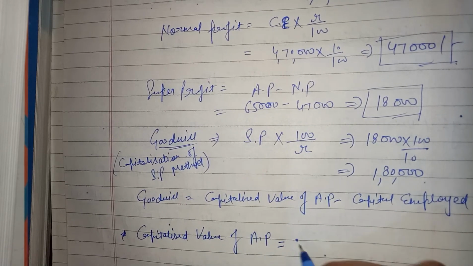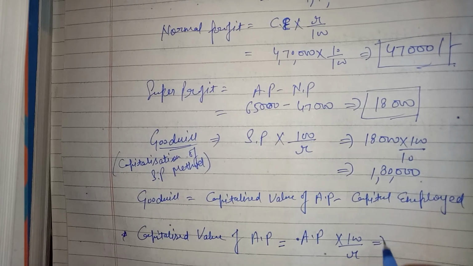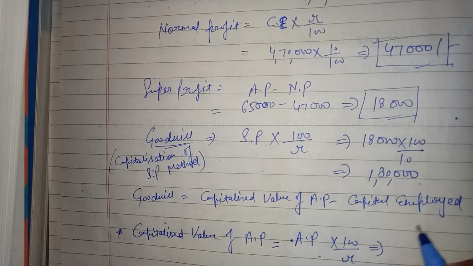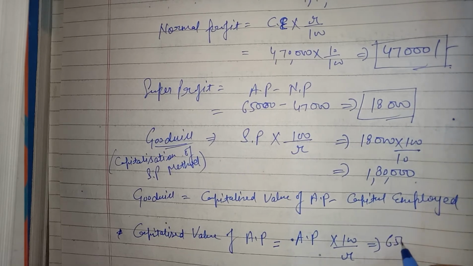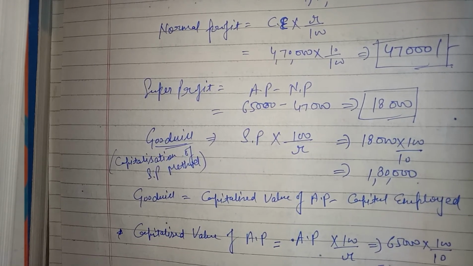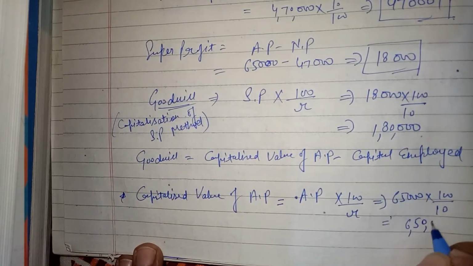Its formula is average profit into 100 upon R. What is the average profit? 65,000 into 100 upon rate 10, that is 6,50,000.